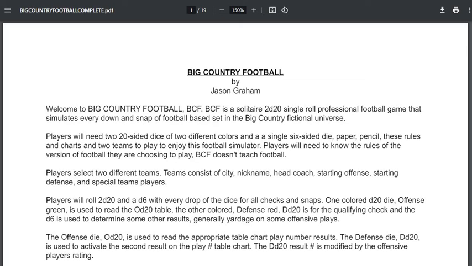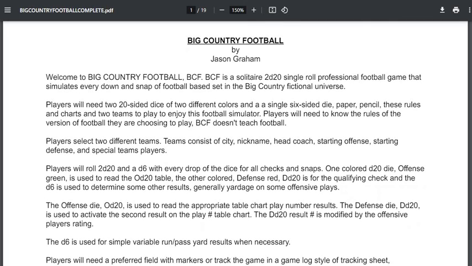I'm not going to be supporting changes to those documents in the future, and I'm not going to be making any more historical seasons. My games are not replay games. What I do not want people to think is that this Big Country Football is a fictional career-based game. It is a football simulator, but it's not meant to give you statistical, historical replays. You're supposed to make your own teams, your own leagues, your own players, and play this culture of football.